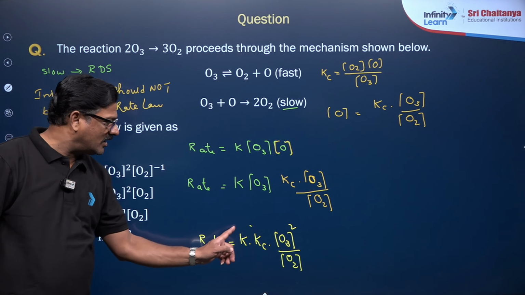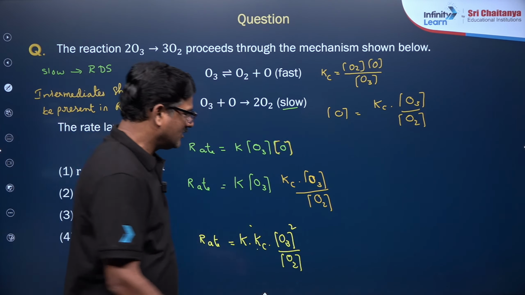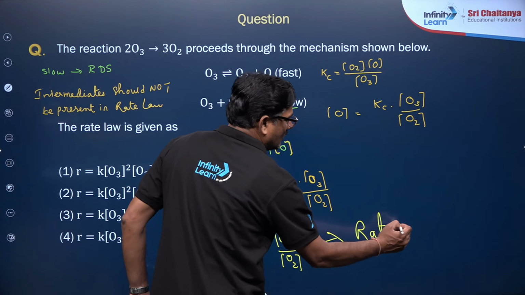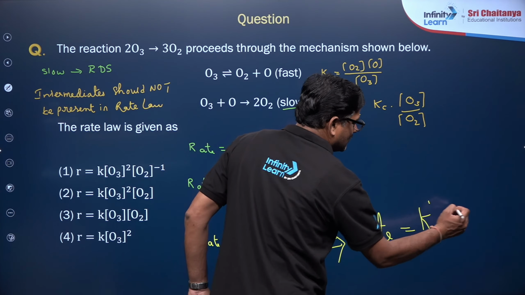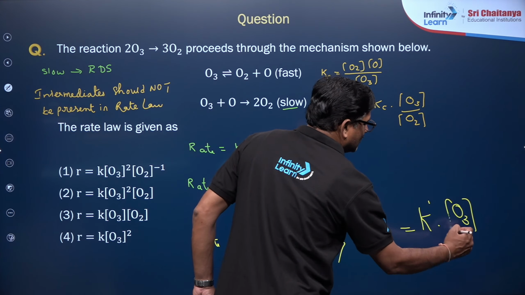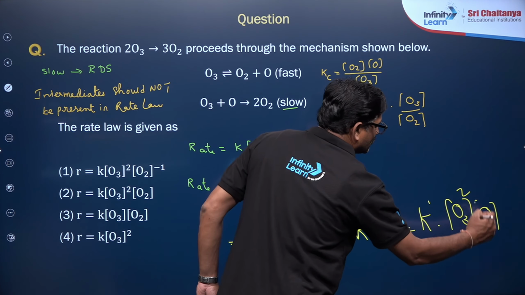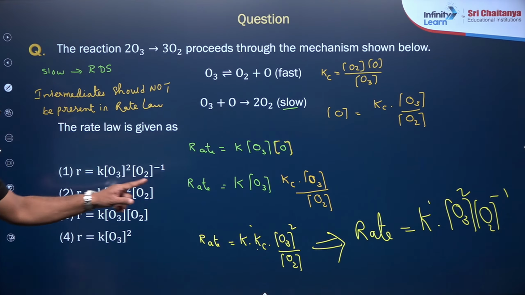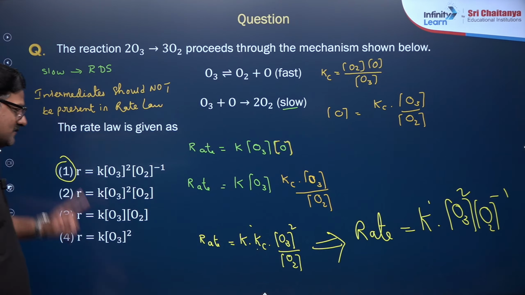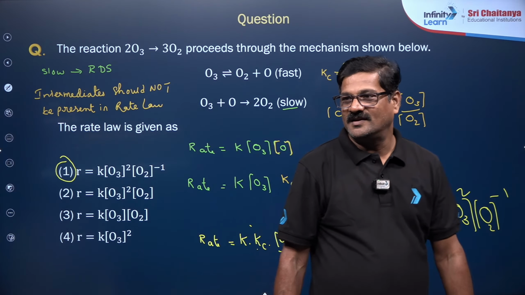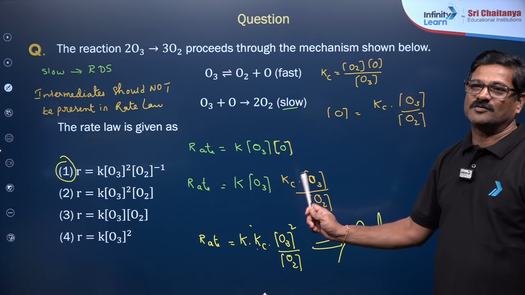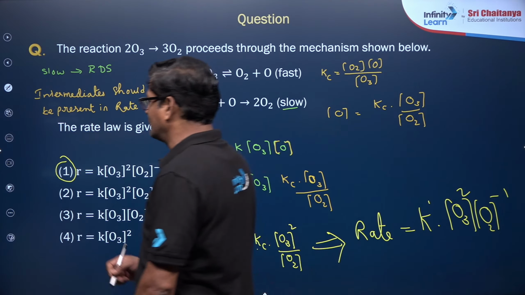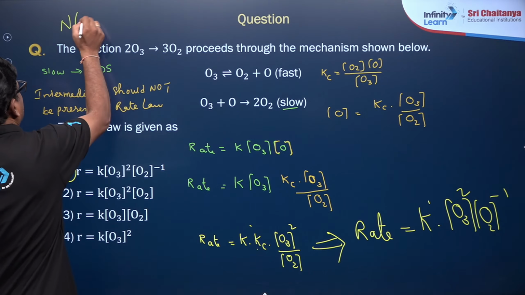Both together make a new constant. That is given as rate is equal to K dash O3 square O2 power minus 1. So you can check it. Option 1 is the correct answer. Hope you understood. If you have any doubt, you can ask. And this is the model of question you are going to expect mostly in the NEET examination.